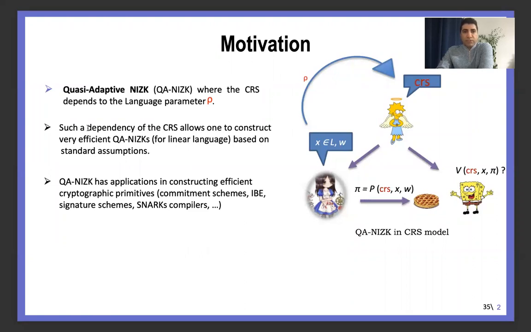Such a dependency allows one to construct a more efficient NIZK for linear language or algebraic language under some standard assumptions. As an application, this primitive has been used in several constructions, like commitment schemes, IBE signatures, and star compilers.